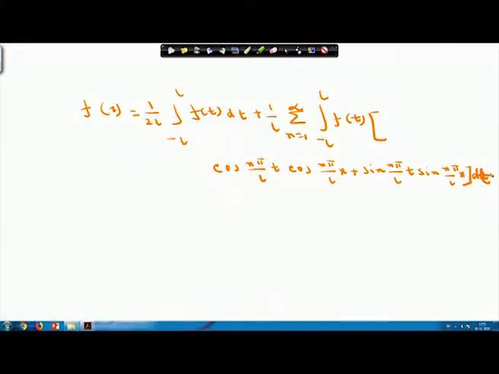I am integrating with respect to t. So, this equals 1 by 2L integral from minus L to L f(t) dt plus 1 by L summation n equals 1 to infinity.